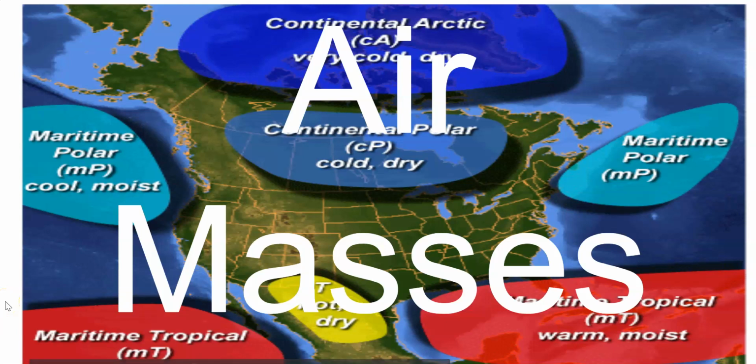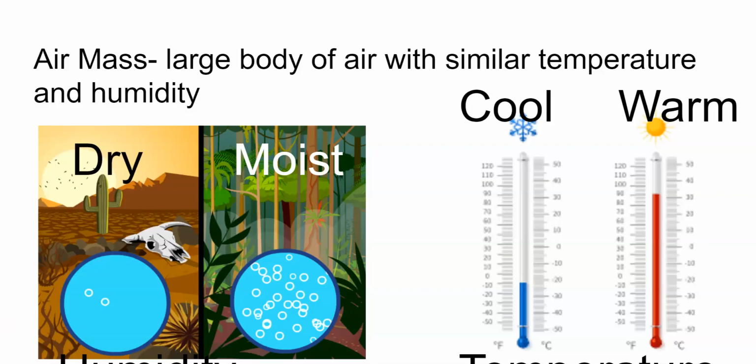Today we're going to be talking about air masses. An air mass is a large body of air with similar temperature and humidity. So what is humidity? Humidity deals with how much water vapor is in the air.